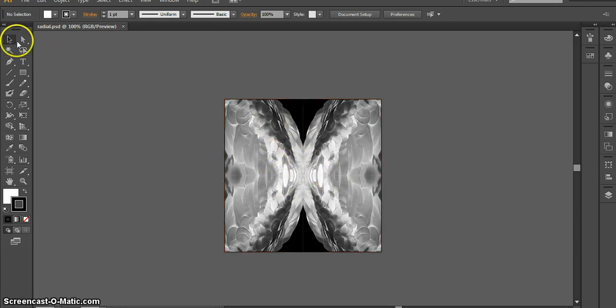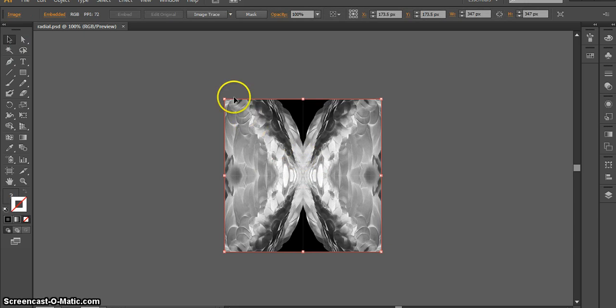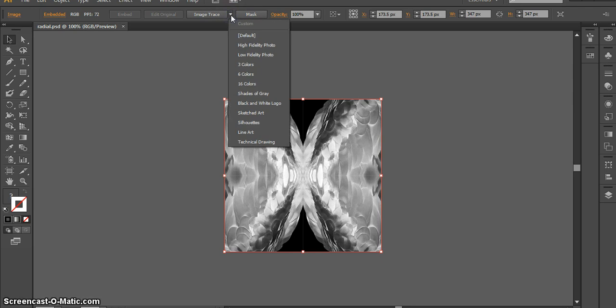So we're going to use the black arrow, which is not the move tool, but we use it just as much. So the black arrow is called the selection tool. We're going to click and select that image. When we do that, we get a button at the top that says Image Trace, and there's a drop-down triangle next to it for options. You're going to drop down to 6 colors.